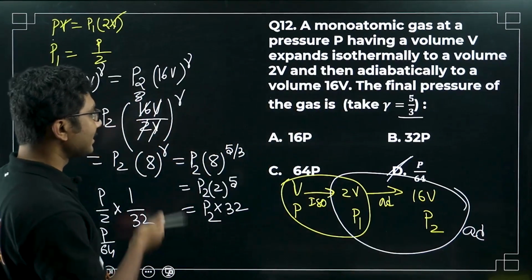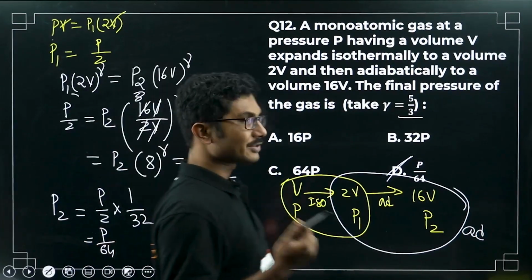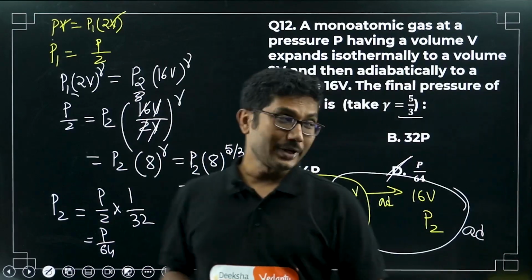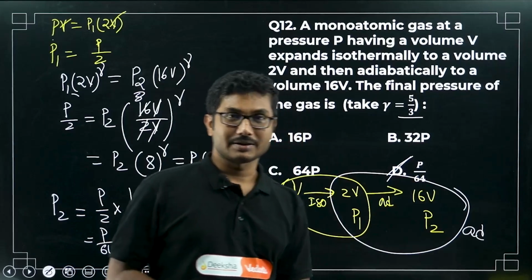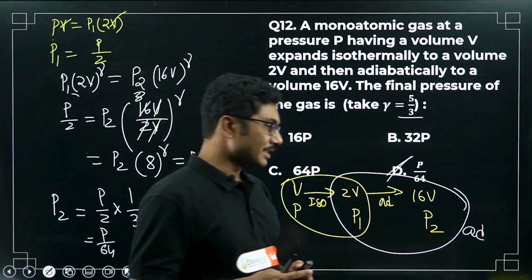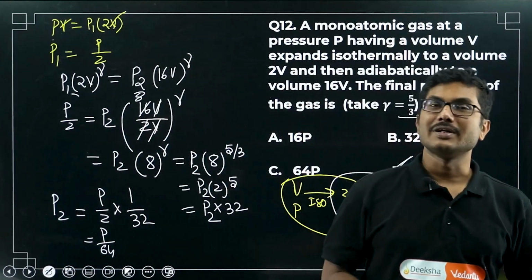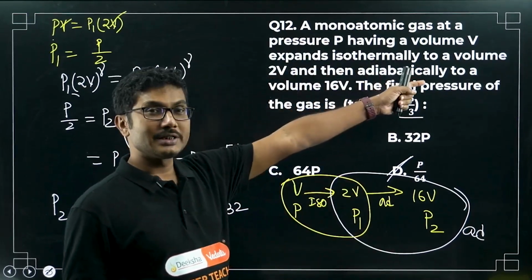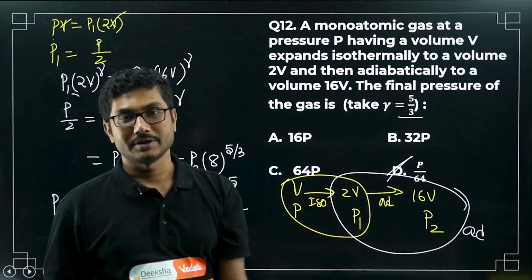If you have answered 64P or 32P or 16P, you made a mistake. Also, you can guess this answer. Volume increasing means pressure will definitely decrease. In the first step the volume increases, and in the second step the volume also increases.